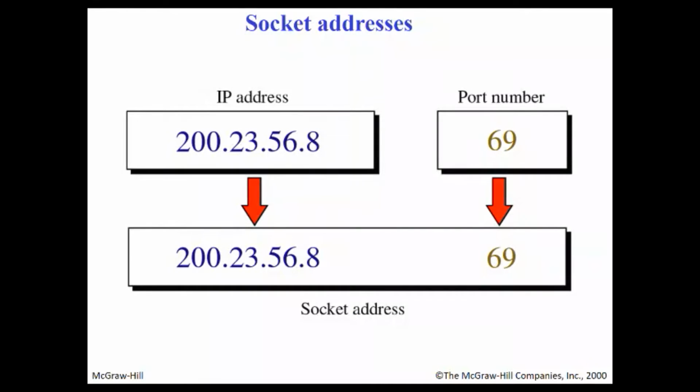Socket address. Now what is a socket address? IP address plus port number. That defines the socket number or the socket address. A socket is bound to a port number actually. Together they are known as the socket address. Because web servers operate on TCP port 80, both of these sockets are TCP sockets. Whereas if you are connecting to a server operating on a UDP port, both the server and the client will be using UDP ports.